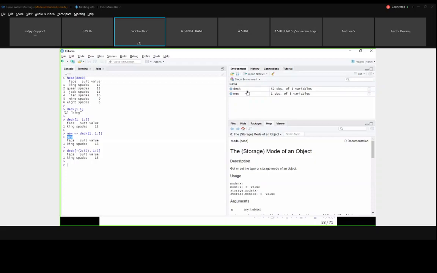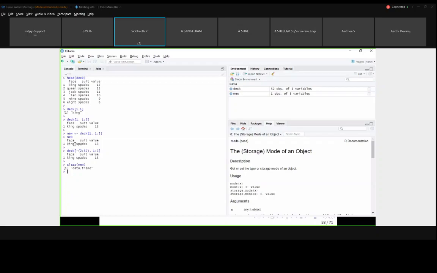This new is also a data frame. If you see the class of new, it is also a data frame. Whatever subset you take from a data frame, copy and store, will also result in a data frame. Now we will move on to the negative indexing.